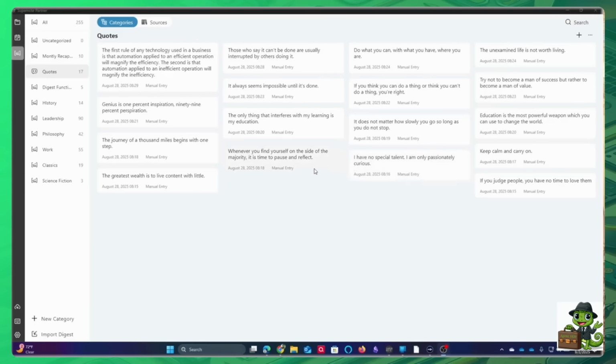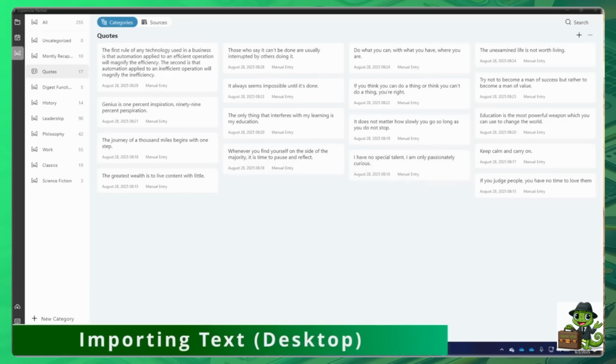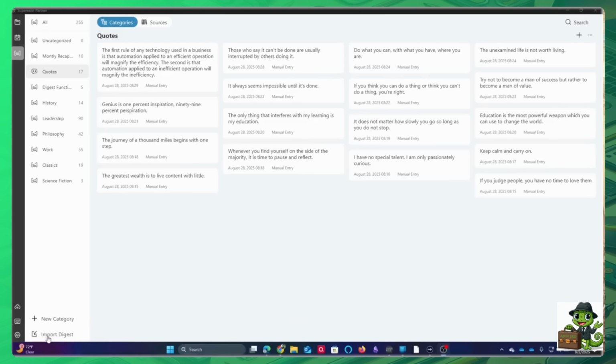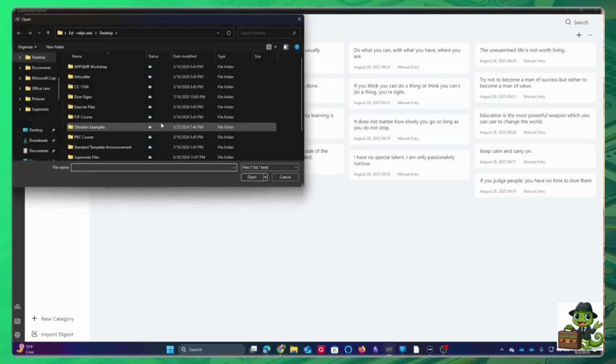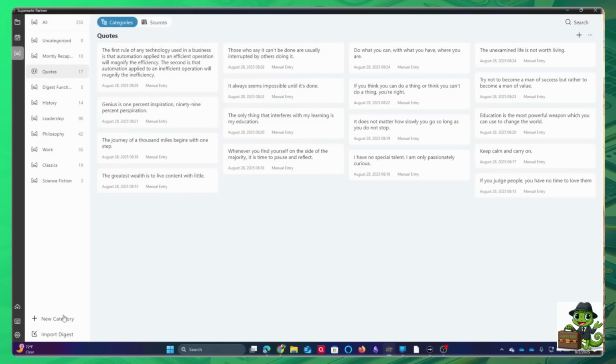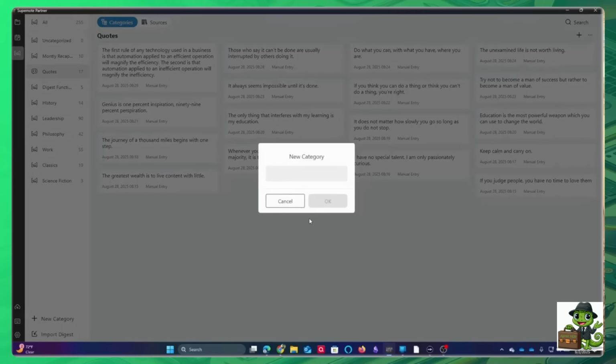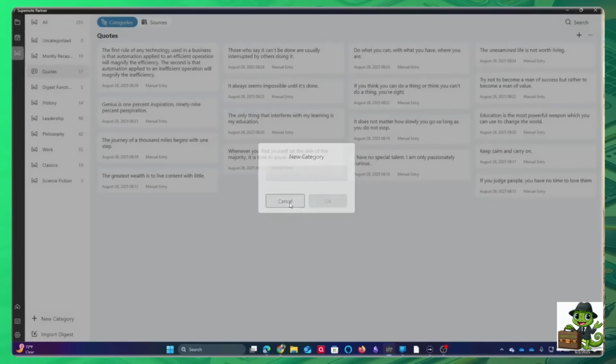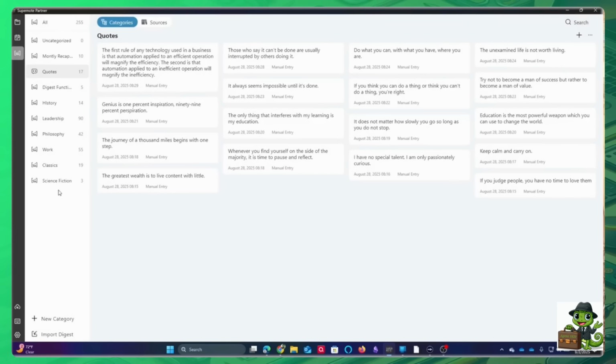But now in the app, you can look over here, you can import any text you want into the Digest. So if you have a text file, maybe you've copied something, maybe you've got a markdown file that you want to pull in, you can pull that text directly into the Digest by going here. And then you'll see you have all these different places you can go. You can create new categories on the fly, which is really cool. So I can create these new categories you see over here.